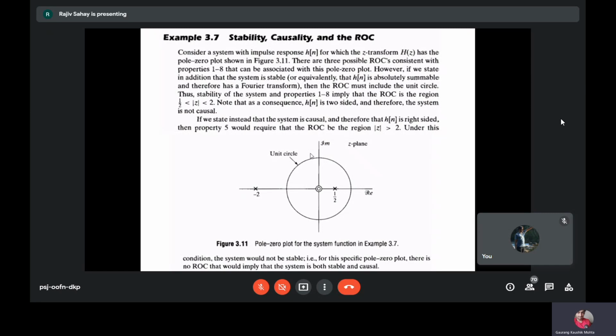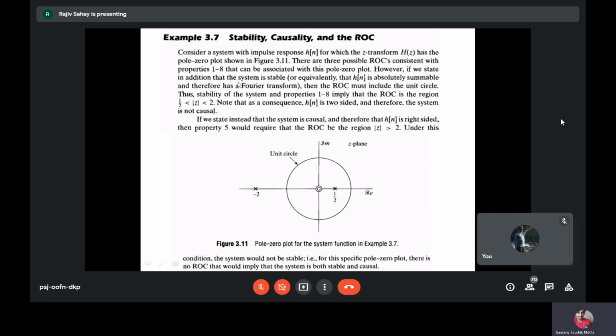So we have an impulse response h of n for which the system function is H of z and it has a pole zero plot shown in the figure. There are three possible ROCs that you can create for this pole zero plot. If you see here, there are two poles and two zeros at the origin.